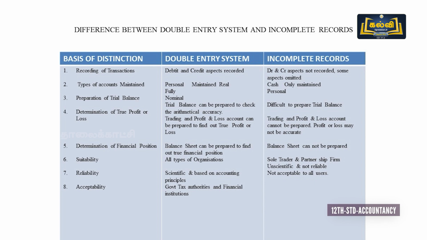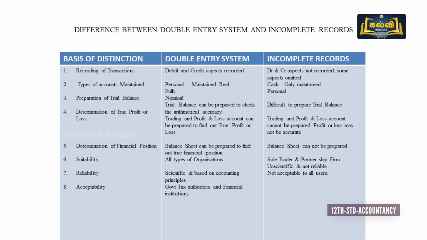Then, determination of true profit and loss. In case of a double entry system, we prepare the trading and profit and loss account. So the correct, accurate gross profit and net profit is possible to have in case of a double entry system. But in case of incomplete records, there is no possibility of preparing the trading and profit and loss account. So true profit cannot be ascertained.